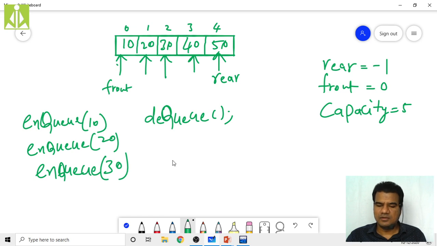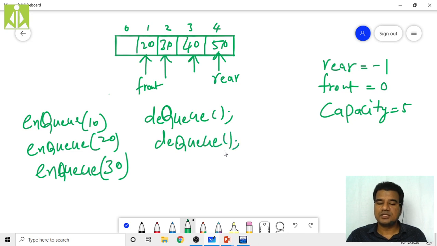So front will come to the first location, and the 0th location element will get discarded. I am removing this arrow as well as this element. Now this is my empty space. Next I am performing another DQ operation. So what will happen?